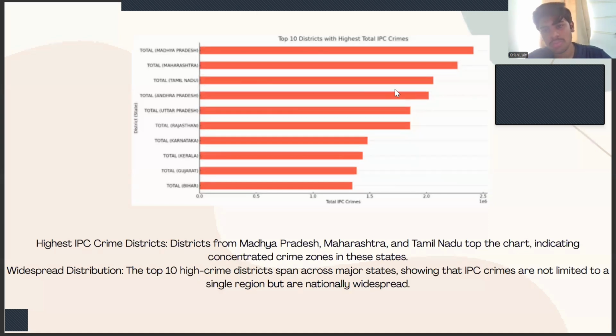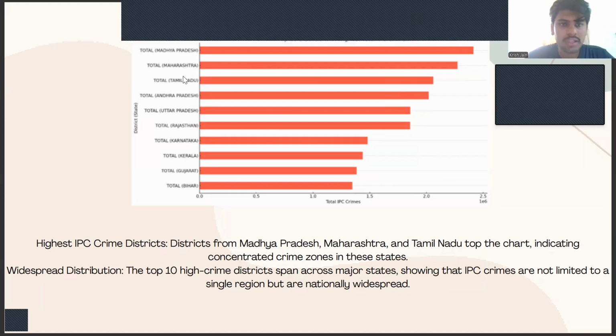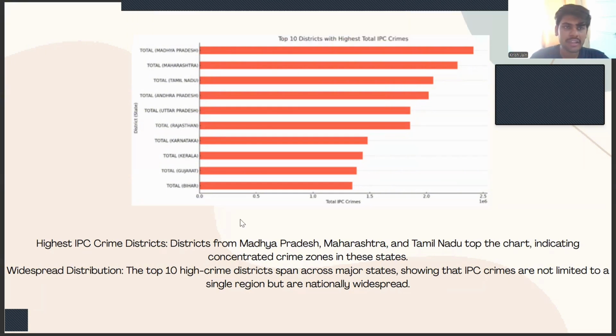Now we have performed the analysis on the top 10 districts with the highest total IPC crime. Here Madhya Pradesh tops the list, followed by Maharashtra and Tamil Nadu, indicating concentrated crime zones in these states. In Maharashtra and Madhya Pradesh, the crime is spread all over the state, not just coming from one district. As we have written here, the top high-crime districts span across the major states, showing that IPC crimes are not limited to a single region, but are nationally widespread.